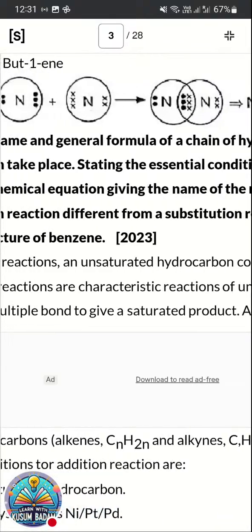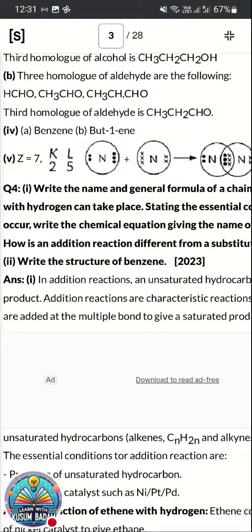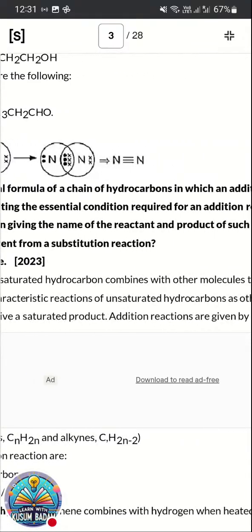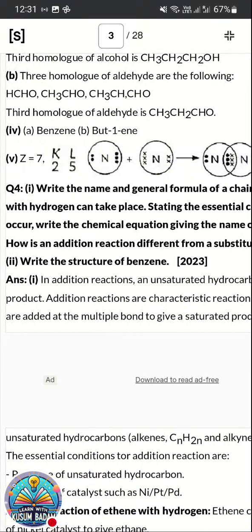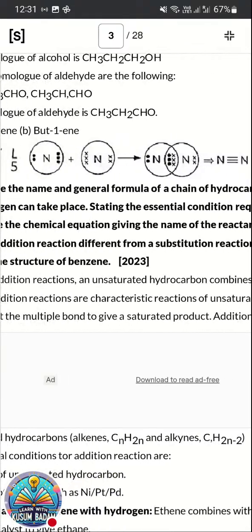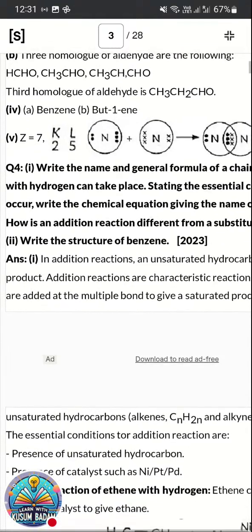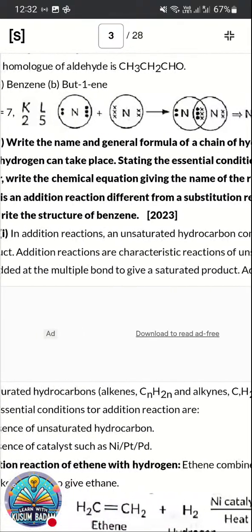Now moving to the next question. Write the name and general formula of the chain of hydrocarbon in which an addition reaction with hydrogen can take place. Addition reaction with hydrogen can take place in unsaturated compounds belonging to alkene derivatives. State the essential condition required for the addition reaction, and write the chemical equation giving the name of the reactant and product. We need to write the addition reaction.